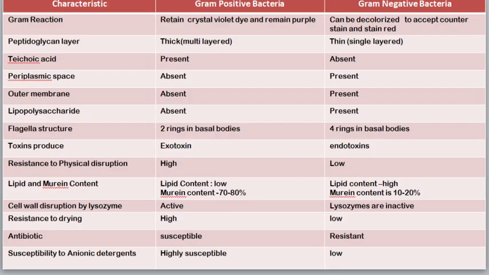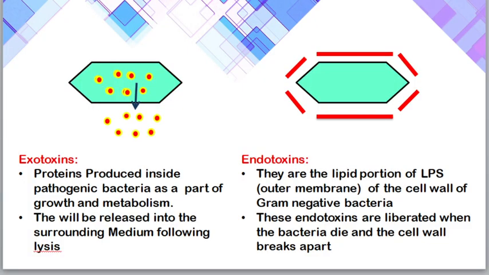Next is with regard to the toxins produced. Gram-positive bacteria produce exotoxin and gram-negative bacteria produce endotoxin. Exotoxins are proteins that are produced inside the pathogenic bacteria as a usual process of their growth and metabolism, and these exotoxins are released into the surrounding medium following lysis. Next is endotoxins. Endotoxins are the lipid portion of the lipopolysaccharide, which is part of the outer membrane of the cell wall of gram-negative bacteria, and these endotoxins are liberated only when the bacteria die and the cell wall breaks.